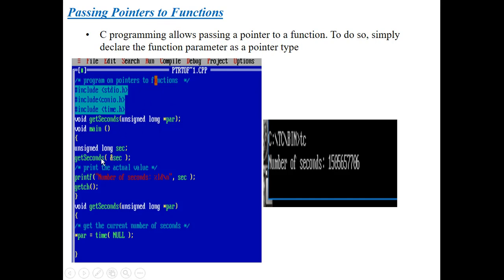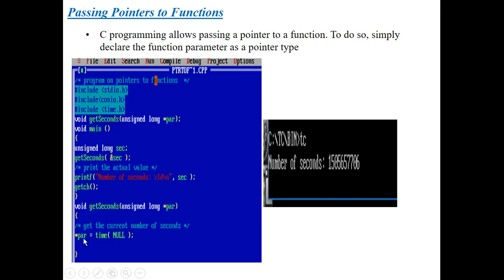Now let's continue the program. Here I have taken a seconds variable of type long, and that too unsigned. That means positive values. Unsigned means it takes only positive long values. Next, here I am calling the get seconds method, passing the address location of these seconds. Next I am printing the actual value onto my output screen. As soon as the compiler encounters the get seconds method, it goes to that method and executes the statements written under that method. So the cursor goes here and executes the statements.